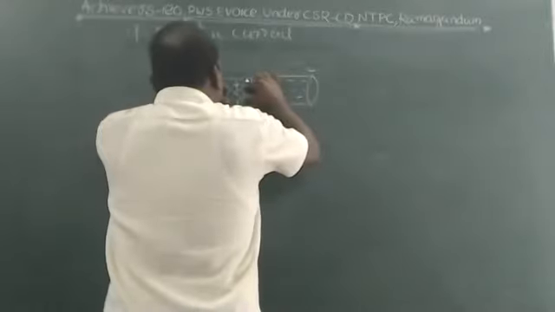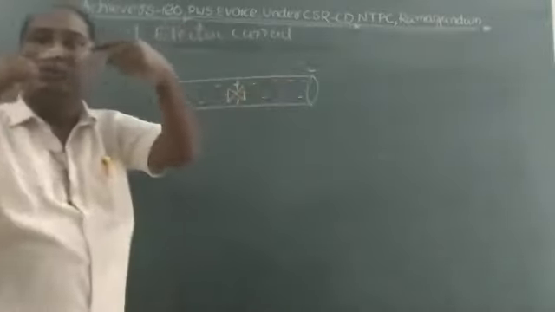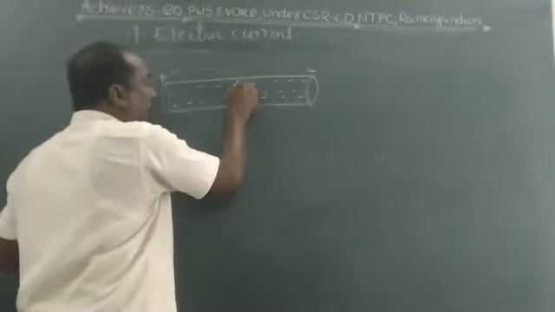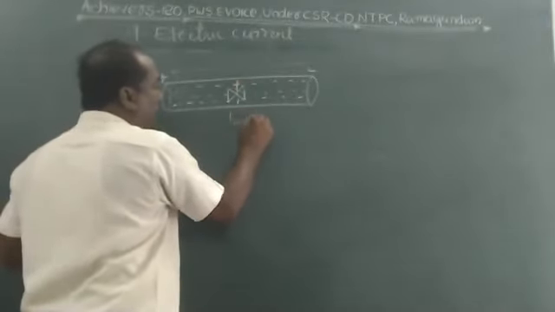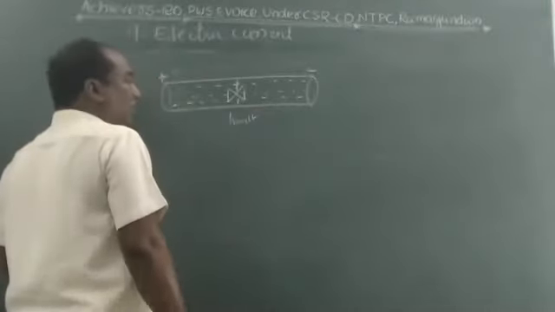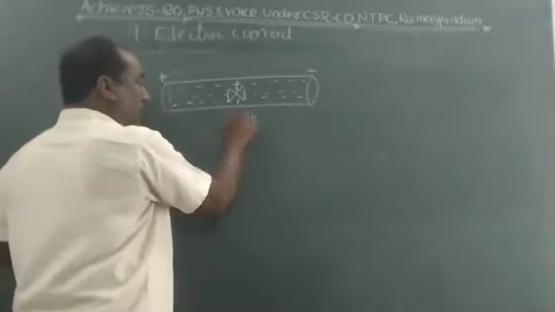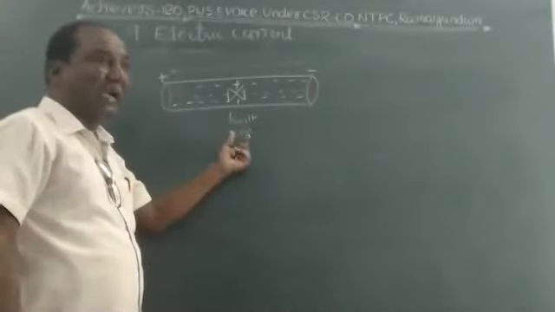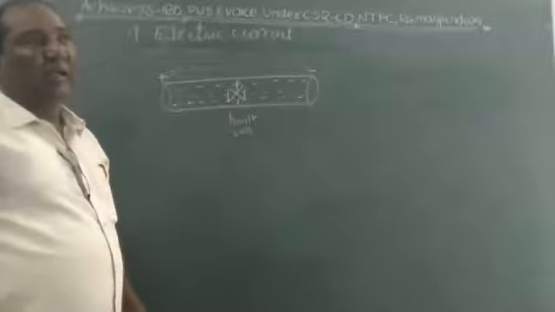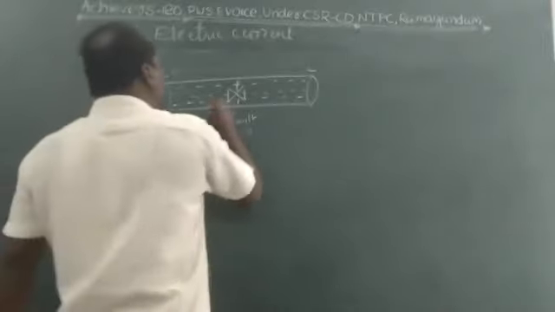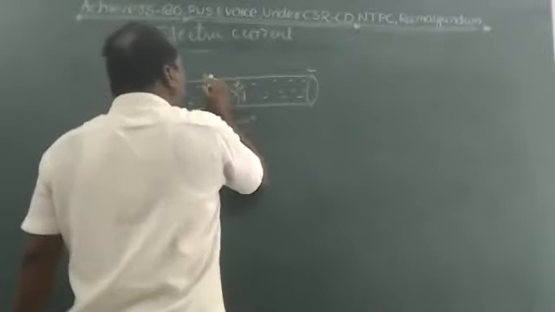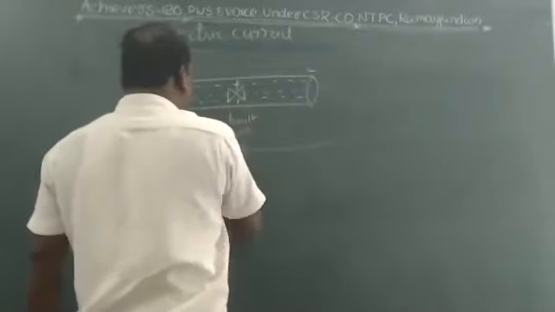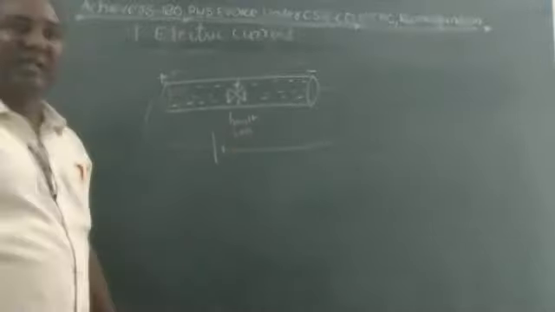Then both electrons collide with each other. When they collide, they halt for a fraction of a second and lose energy. Again they gain energy and move continuously, because energy comes from the source. A source produces energy continuously.